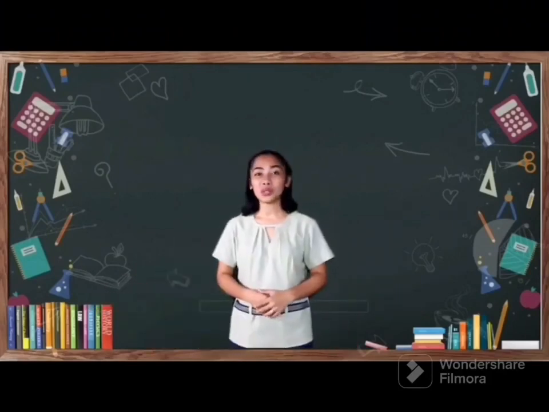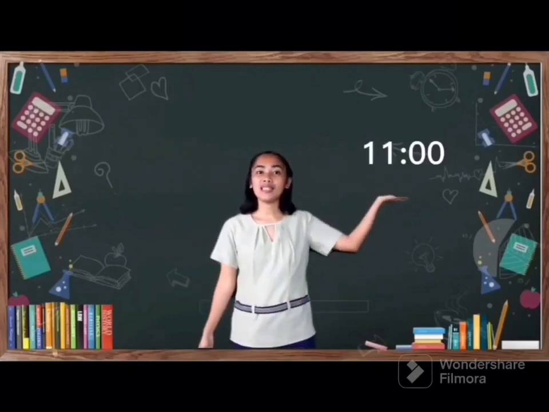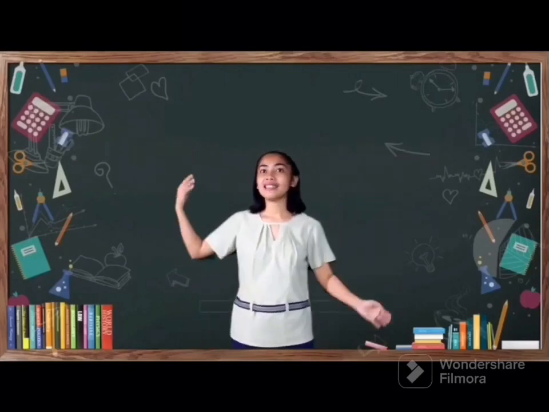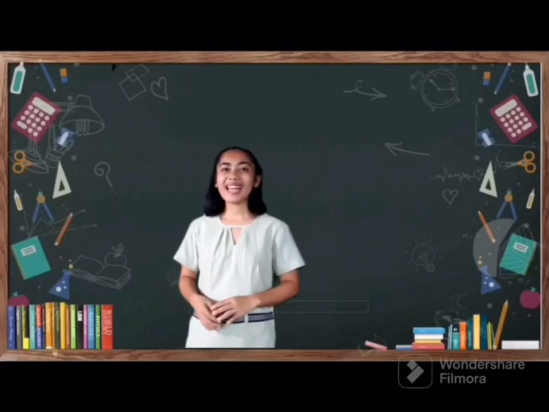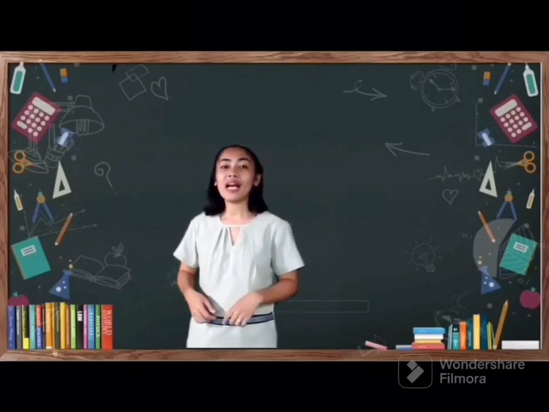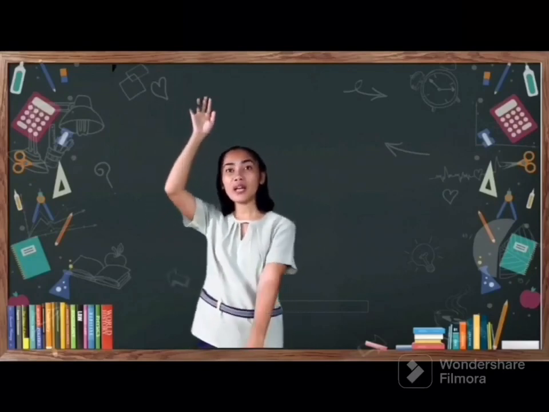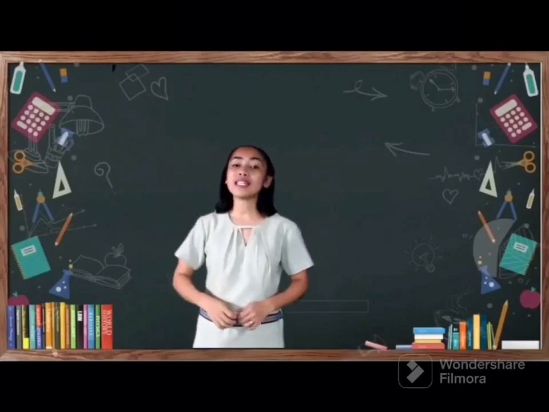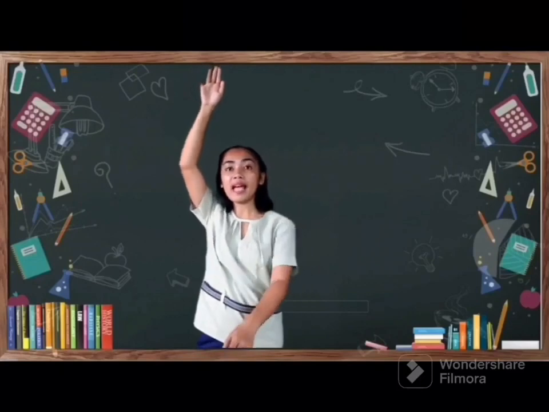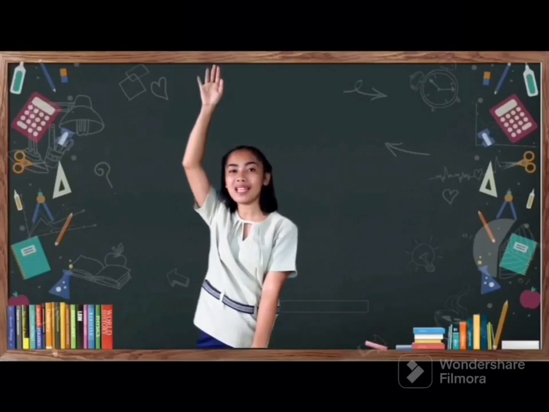The times we're going to portray are 6 o'clock, 11 o'clock, 3 o'clock, 5 o'clock, 9 o'clock. Okay, class, how do you portray 6 o'clock? Okay, very good. Let's pretend that our right hand is our minute hand and our left hand is our hour hand. So in 6 o'clock, we have our right hand, our minute hand, on number 12, and our left hand, our hour hand, on number 6. Thus, we arrive at the time 6 o'clock.